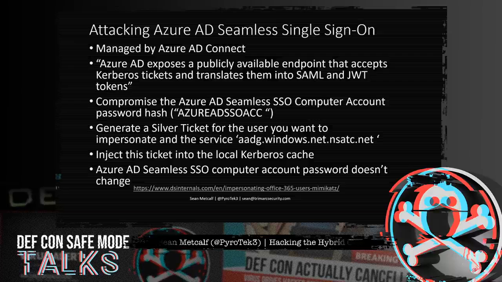If you're able to compromise this and get this password hash, you could generate a silver ticket for any user you want to impersonate, and the service that you use in the silver ticket is going to be aadg.windows.net.nsatc.net. You inject this ticket into the local Kerberos cache. With Azure AD Seamless Single Sign-On, the computer account password doesn't actually change. Microsoft does recommend that it gets rolled and changed at least every 30 days.